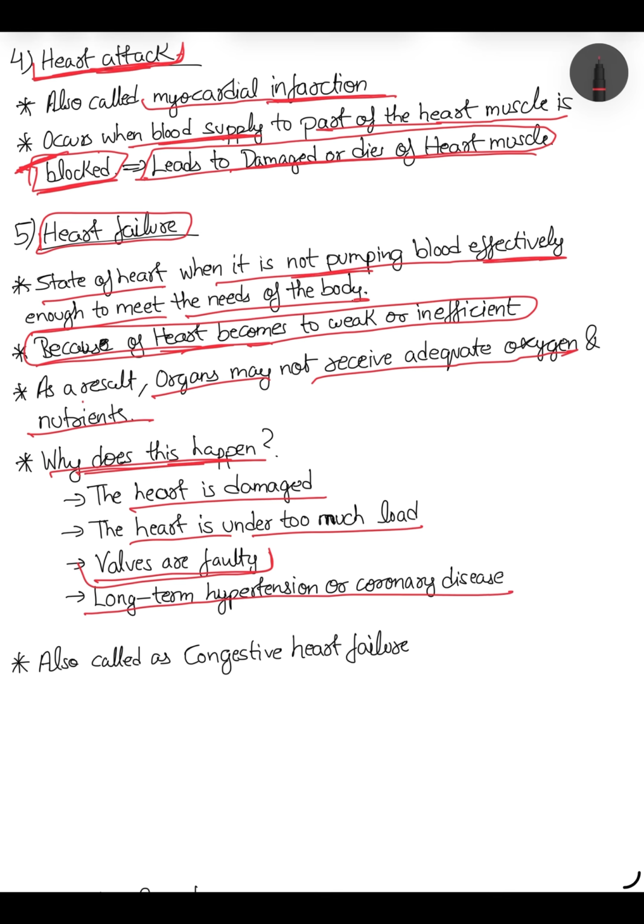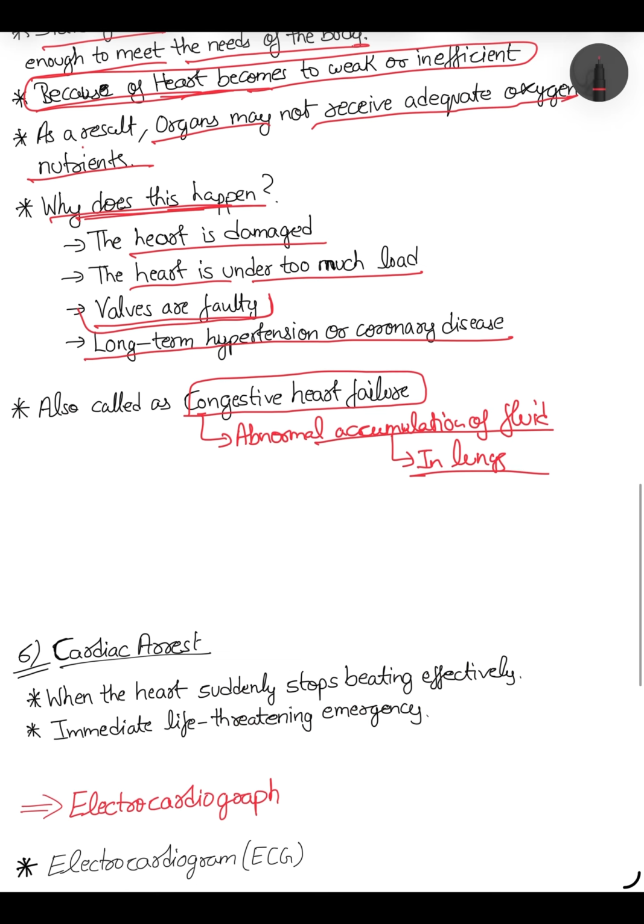Okay. It is also called as congestive heart failure. Okay. In this, congestion means abnormal accumulation of fluid. Where? Where accumulation? In lungs. Okay. Why? You can ask why. Actually the term is called as backward failure. So if your heart will not pump blood properly, like your body flow is like this double circulation, blood flows from body to veins, then right heart.